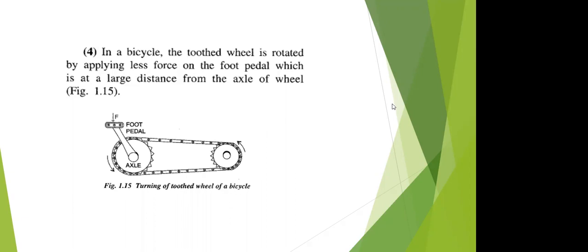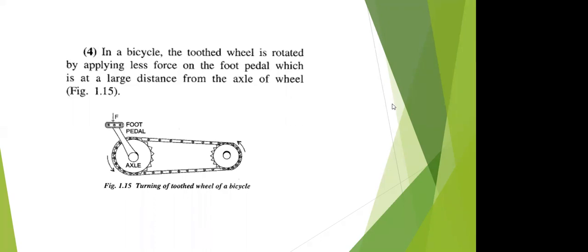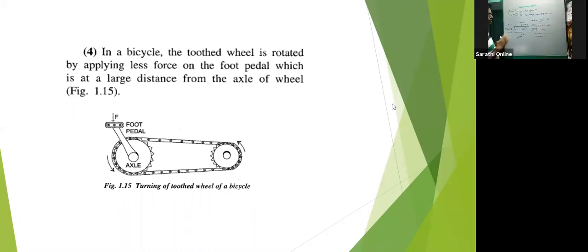Now your question will be how, right? Because we are seeing that this F2 will cause rotation around this point, correct? Okay, so it will be the same. How will it be the same? Okay, so these are two necessary conditions: net force should be 0, and net torque or moment should be 0.